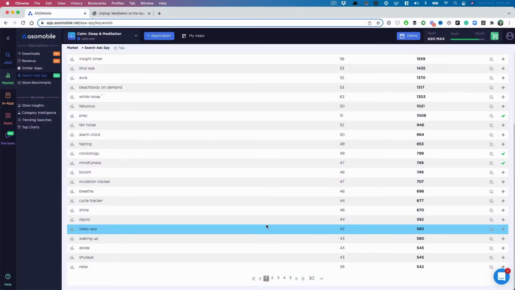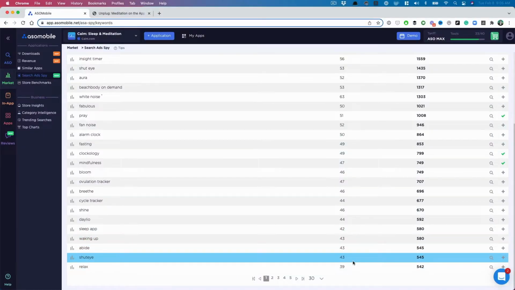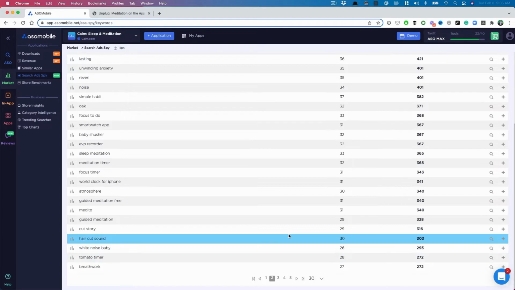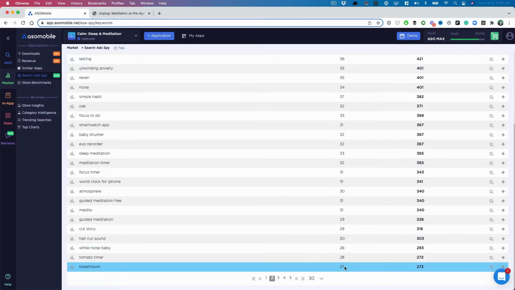Okay, now here's the key thing too that you want to do. I found that usually the sweet spot for finding low competition keywords that have decent traffic is around the 20 to 40 mark. Okay, so I'm going to go into page 2 and I'm going to see if I can find anything here. So as you can see, the search score is now becoming high 20s. So breath work, interesting. So I'm going to add that.